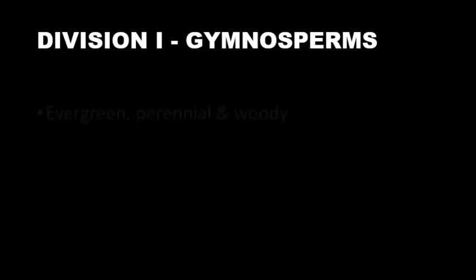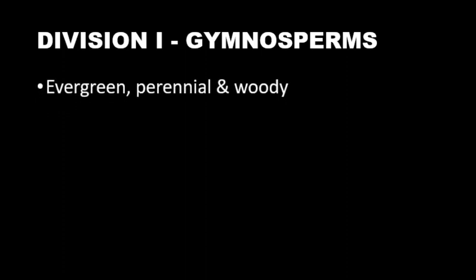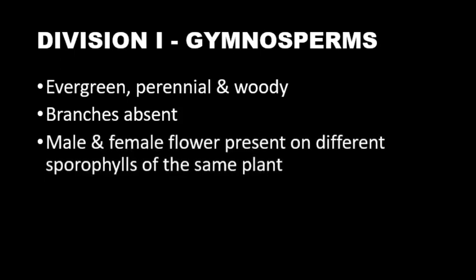Gymnosperms are mostly evergreen, perennial, that is they live for more than 2 years, and they are woody. All the trees or shrubs are included in this. Their stems are without branches. These plants bear male and female flowers on different sporophylls of the same plant. Seeds of these plants do not have a natural covering, and these plants do not form fruits, and therefore they are called gymnosperms.